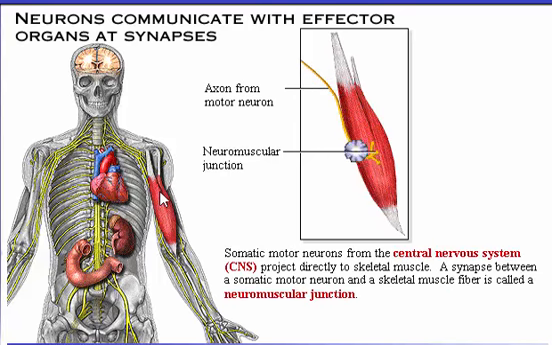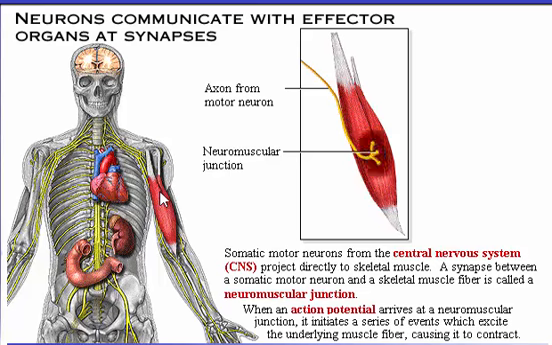Somatic motor neurons from the central nervous system project directly to skeletal muscle. A synapse between a somatic motor neuron and a skeletal muscle fiber is called a neuromuscular junction. When an action potential arrives at a neuromuscular junction, it initiates a series of events which excite the underlying muscle fiber, causing it to contract.